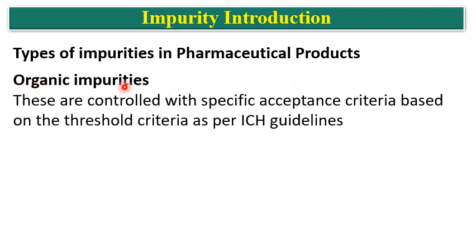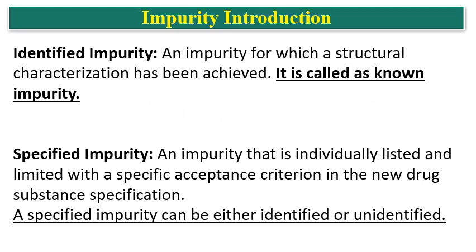These organic impurities are controlled with specific acceptance criteria. Why? Because these impurities, if present in the drug substance or drug product above a certain level, may prove to be toxic in nature for human consumption.